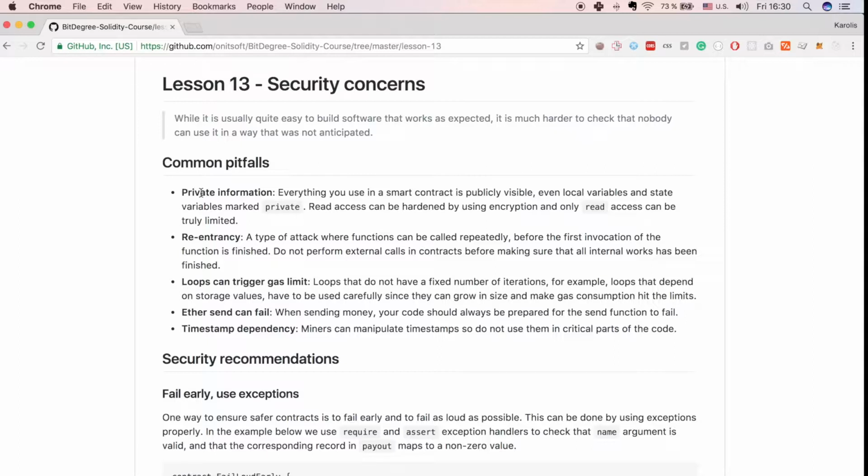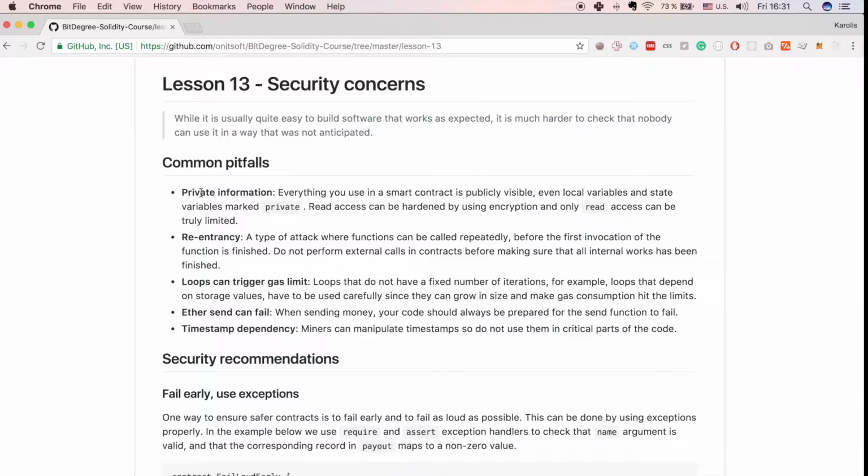Another common pitfall is the gas limit, and loops are especially prone to cause that, especially loops that do not have a fixed number of iterations. For example, loops that depend on storage values have to be used carefully, since they can grow in size and make gas consumption hit the limits.